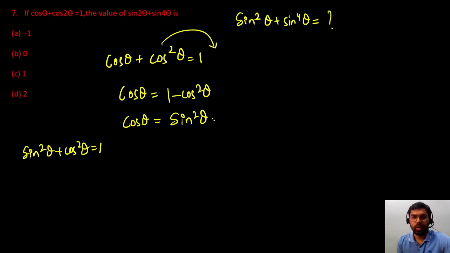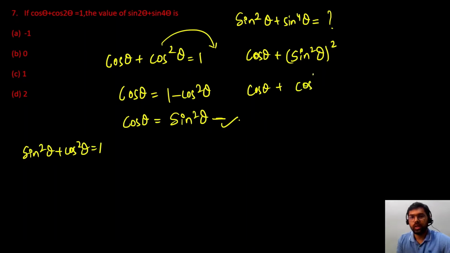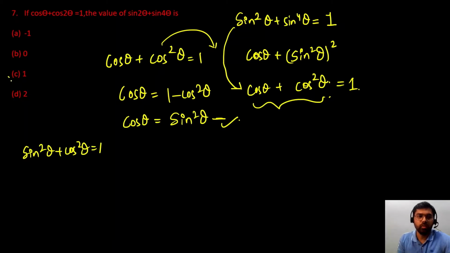Got it? Now we are going to use this cos theta is equal to sin square theta in our given question. So sin square theta can directly be written as cos theta, and sin to the power 4 theta is nothing but sin square theta whole square. So we know the value of sin square theta, that is cos theta, so again I can write it as cos theta square. So cos theta plus cos square theta, this is given to be 1. So the answer of this expression is 1 because we have reduced the given expression to this format and this value is given to us as 1. So answer for this will be 1, option C.